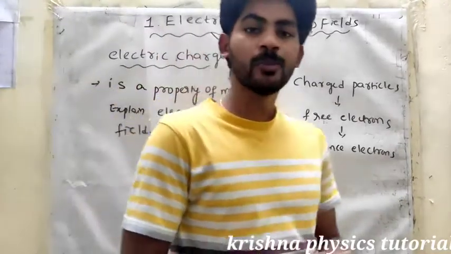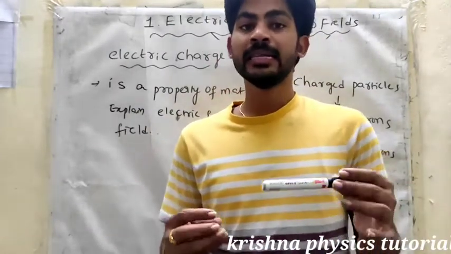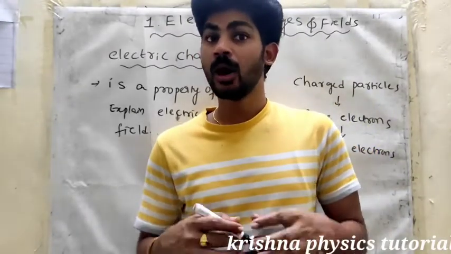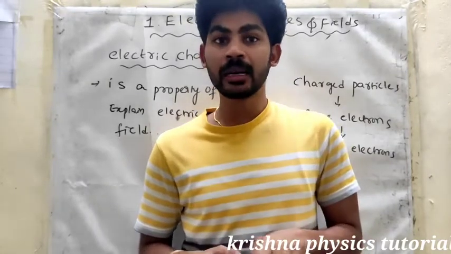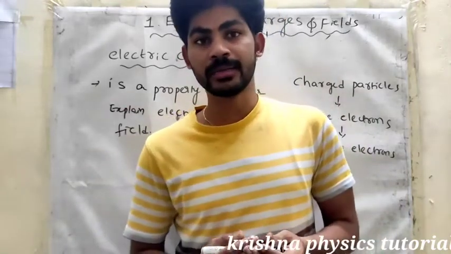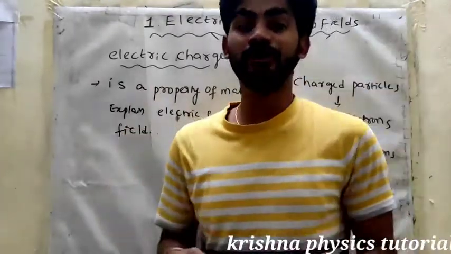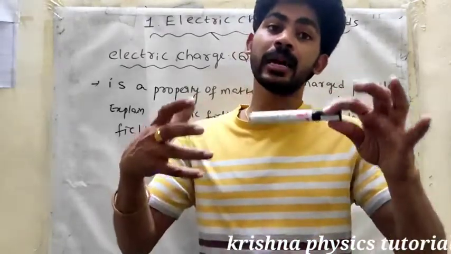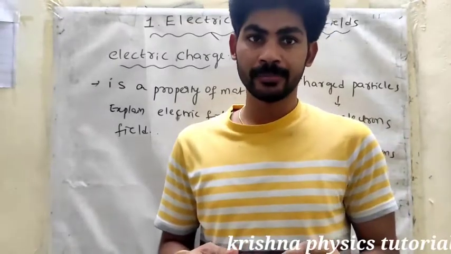Okay, suppose we take any body and say it is a charged body. How can we say that it is a charged body? That depends on electrons only. If the body has an excess number of electrons, more electrons compared to positives, this body is called a negatively charged body.